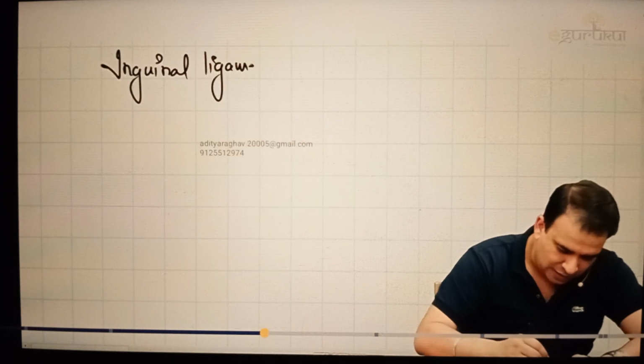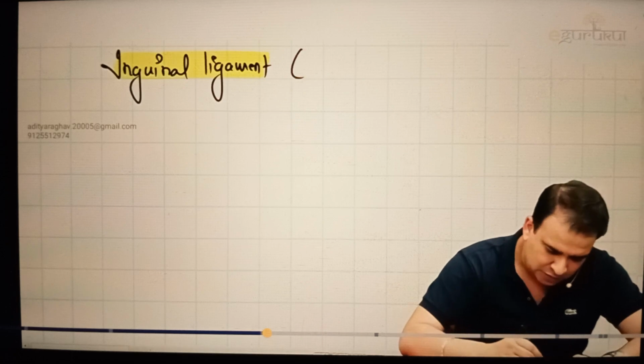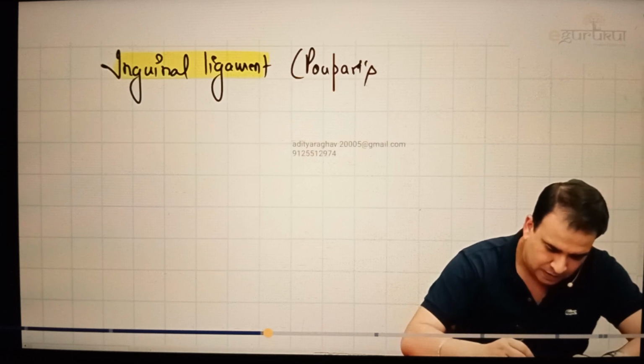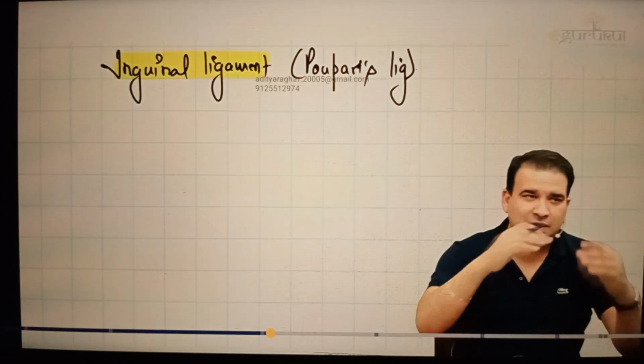So let's talk about the inguinal ligament. Inguinal ligament, guys, is also called Poupart's ligament. But this is an important landmark anyway, because it is the one which separates the abdomen from the lower limb. The lower limb is divided by this landmark.